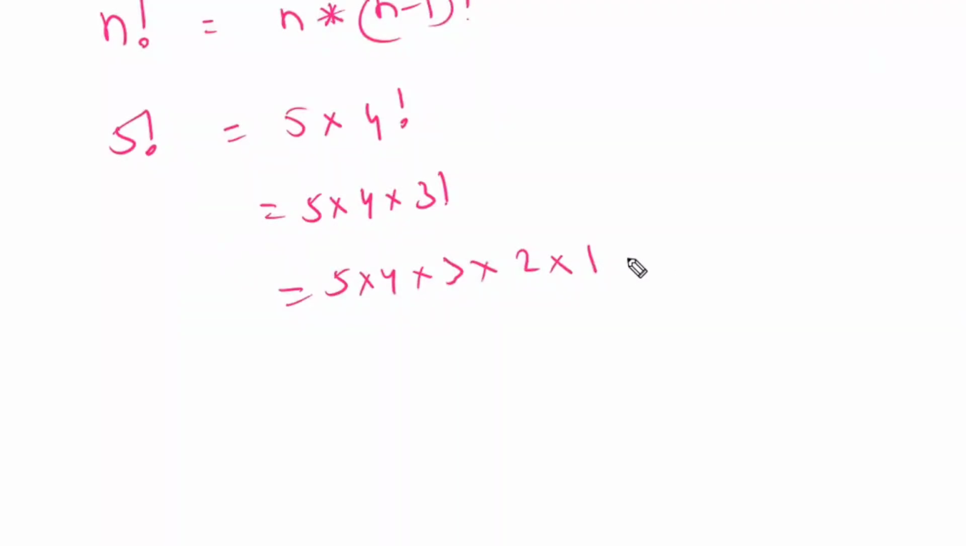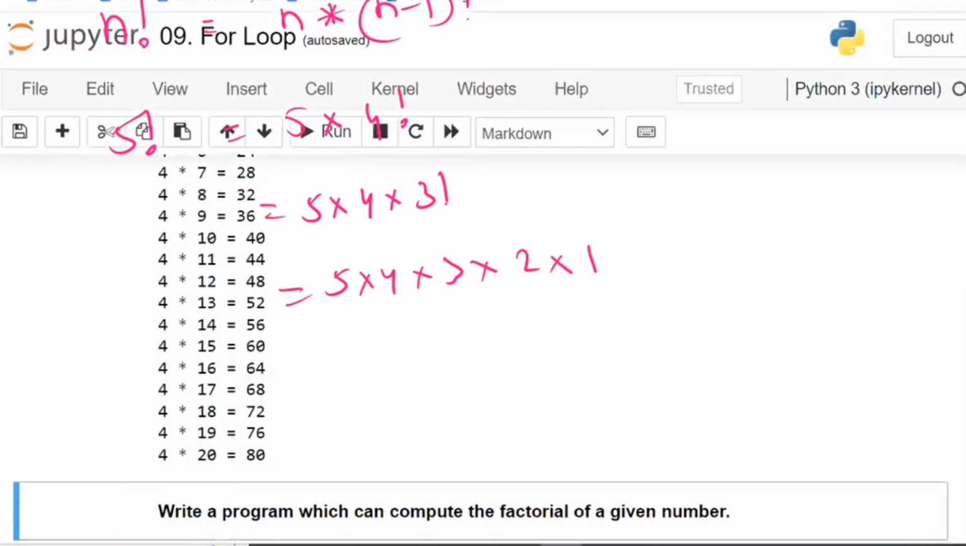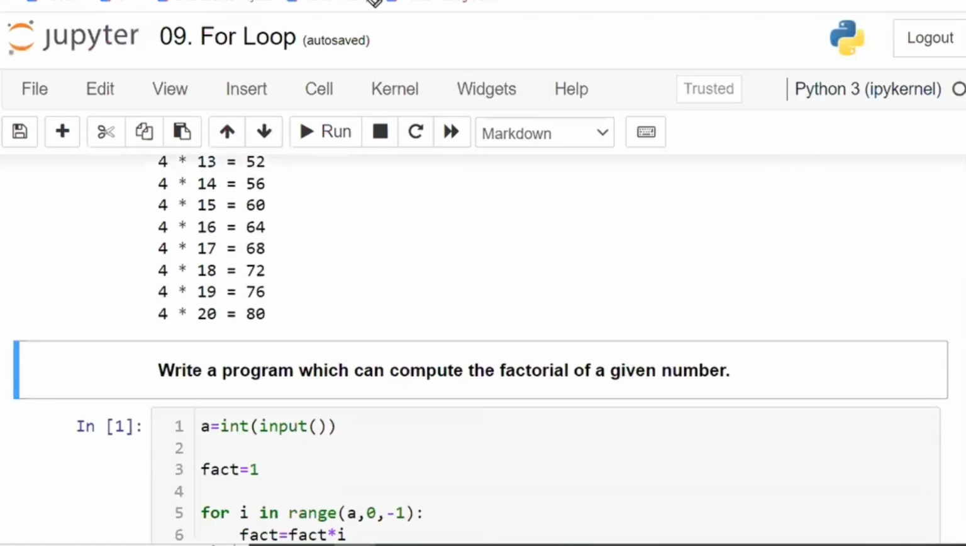After 1, you can't go to 0, because if you go with 0, everything is 0. Right? You have to stop at 1. Where you get 1, you have to stop there. So the same thing we are writing as a program. For example, 5 factorial is 5 into 4 into 3 into 2 into 1. Can I write it as 1 into 2 into 3 into 4 into 5?